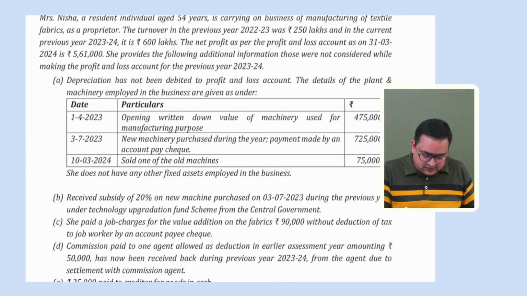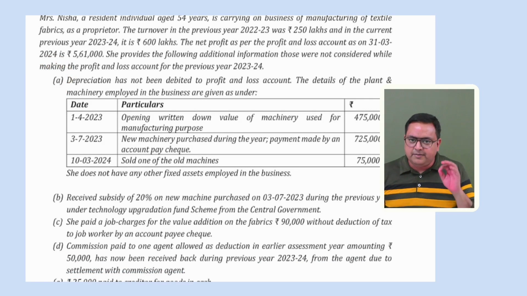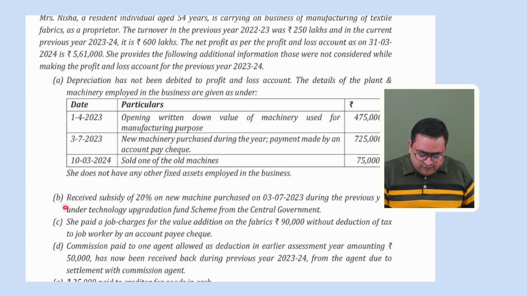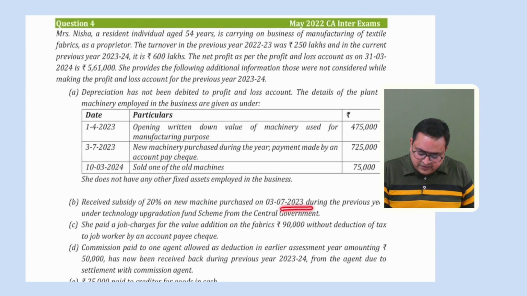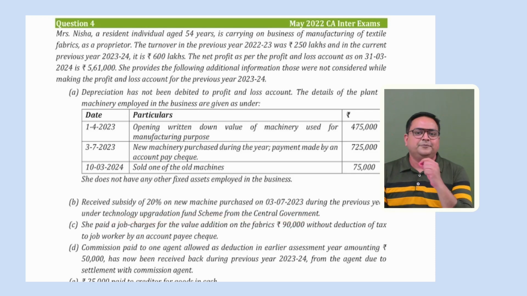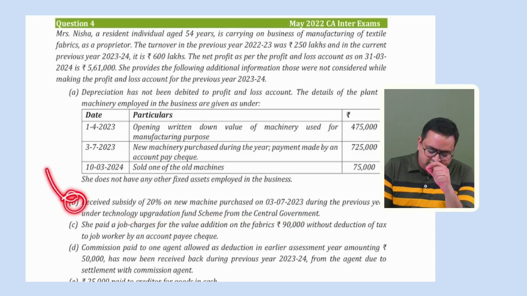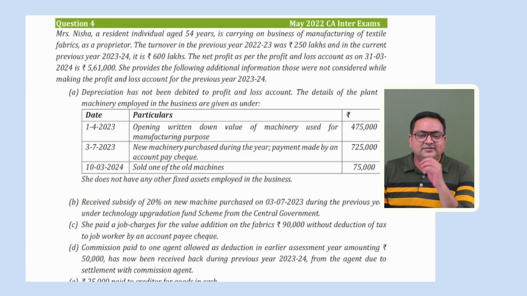Okay. So this point would be used for computing our depreciation. Second point says received subsidy of 20% on new machine purchased on 3/7/23, this machine during the previous year under technology upgradation fund scheme from the central government. Okay. This point is also related with this point, because in point number B, they say that the assessee has received a subsidy of 20%.